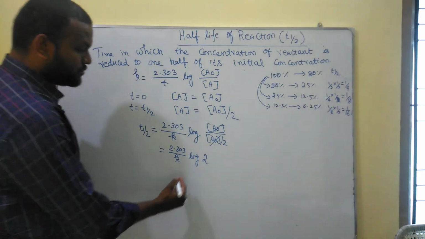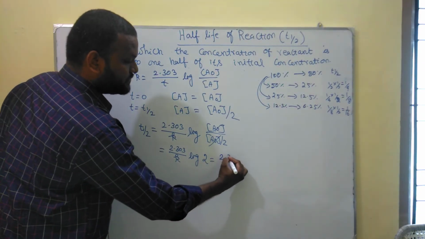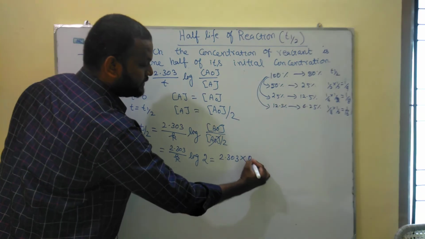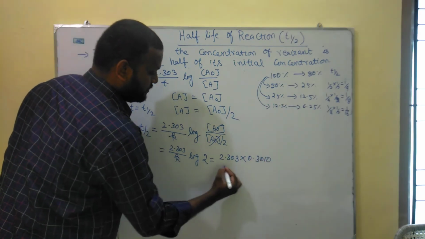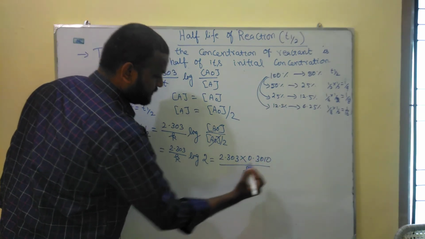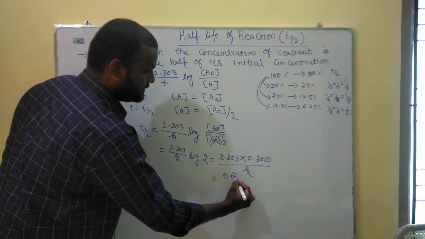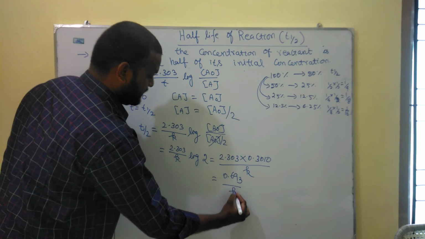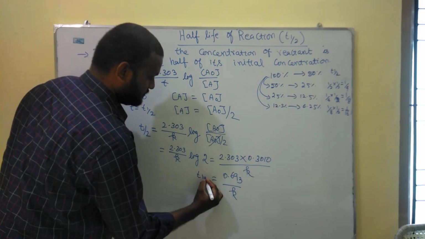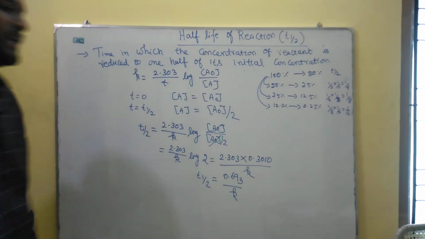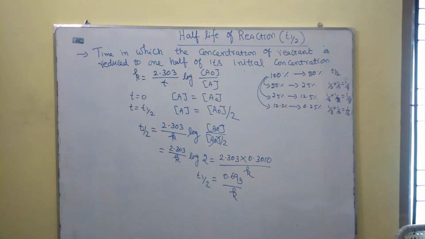We have the log 2 value 0.3010. 2.303 into 0.3010 divided by K. We have 0.693 divided by K. So T half of first order reaction is equal to 0.693 divided by K. We have the equation: 0.693 divided by K for first order reaction.